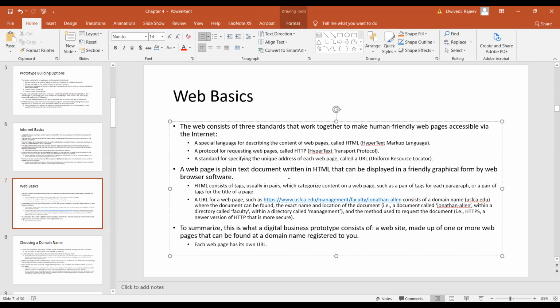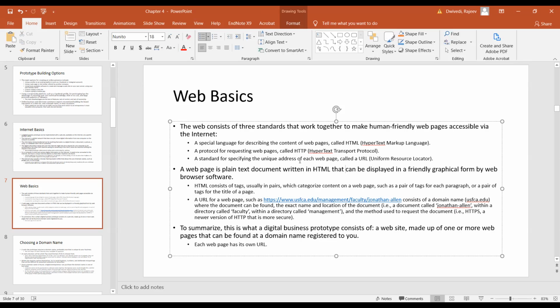Then a web page is a plain text document written in HTML that can be displayed in a friendly graphical form by browser software. To summarize, the digital business prototype will consist of a website made up of one or more pages that can be found through a domain name.